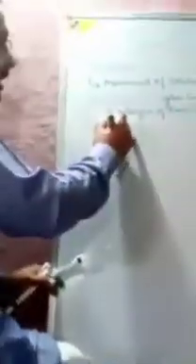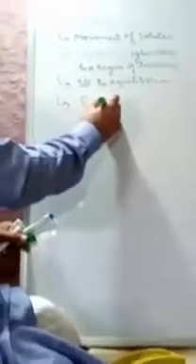That is, this movement of solids takes place from a region of higher concentration to a region of lower concentration till the equilibrium is attained. Fourth, we know that this diffusion is a passive movement. It is the passive transport.